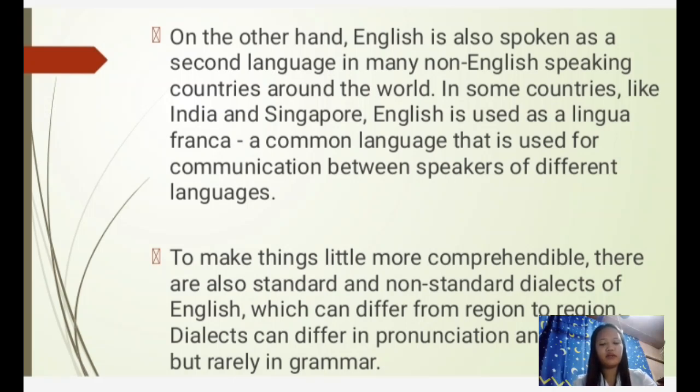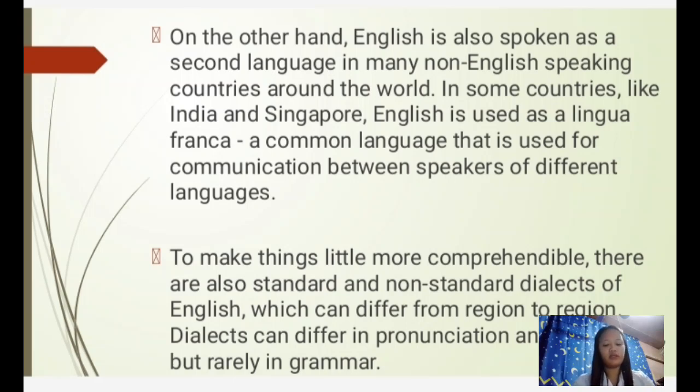To make things more comprehensible, there are also standard and non-standard dialects of English, which can differ from region to region. Dialects can differ in pronunciation and vocabulary, but rarely in grammar.